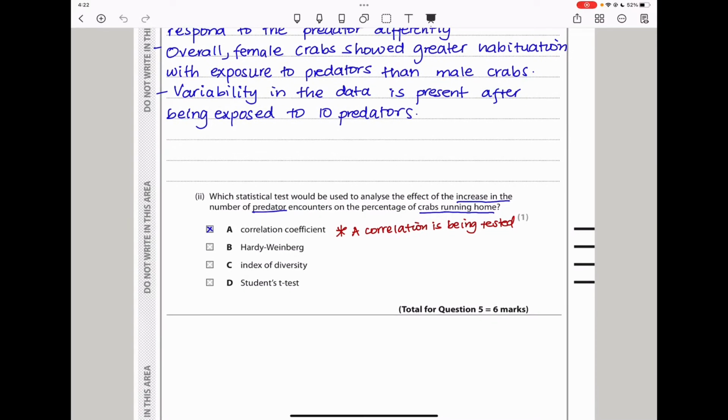The next question is asking which statistical test would be used to analyze the effect of the increase in the number of predator encounters on the percentage of crabs running home. This is asking us to test a correlation. So a correlation is being tested. That means we need to use a correlation coefficient, and therefore A should be the suitable answer. The other answers do not make sense because they do not suit whatever we're trying to look for here.